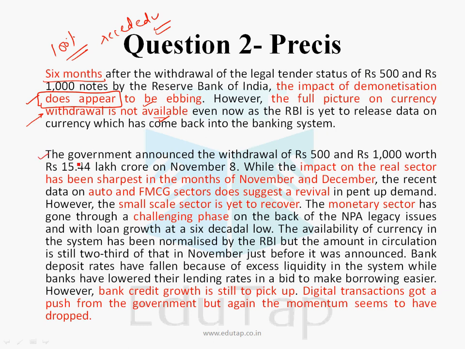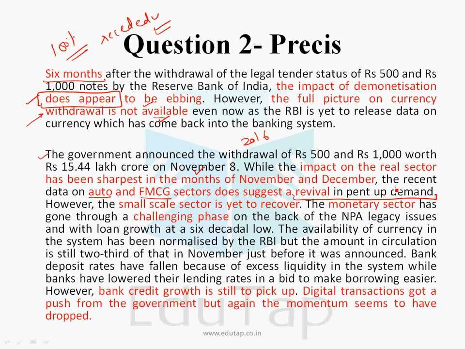The government announced the withdrawal of rupees 500 and rupees 1000 notes worth rupees 15.44 lakh crore on November 8. While the impact on the real sector has been the sharpest in the months of November and December, the recent data on auto and FMCG sectors does suggest a revival in pent-up demand. Now the important thing here is that in the two months after demonetization was carried out on 8th November 2016, the real sector was the sharpest hit, right? But the recent data on these two sectors, auto and FMCG, shows a revival in pent-up demand.